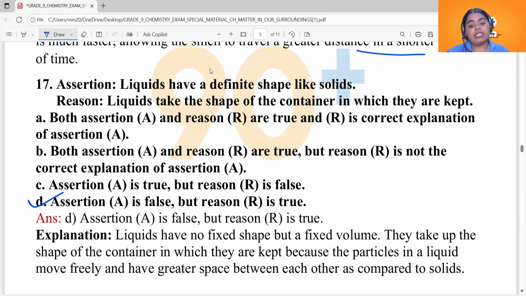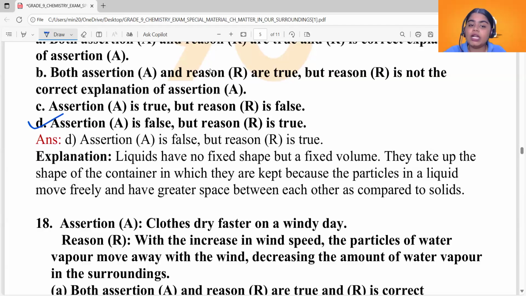Assertion is false, reason is true. Okay, so it's option D. Assertion is false, reason is true. Now, what is the explanation? As we just mentioned, liquids have no fixed shape, but they have a fixed volume.